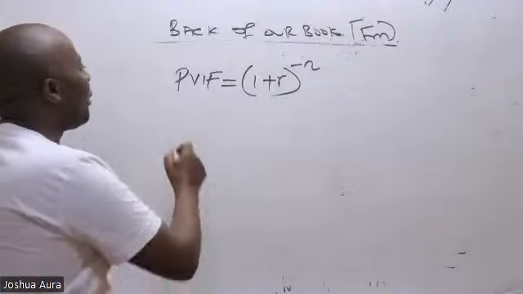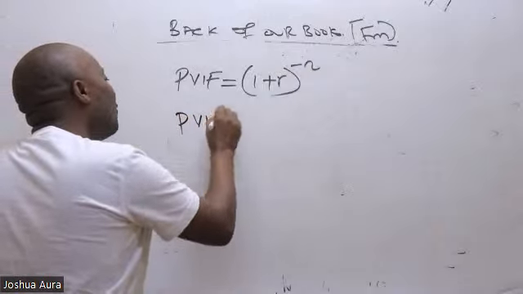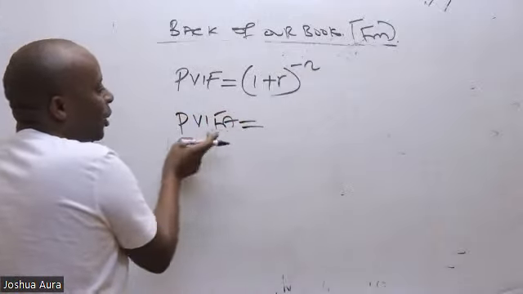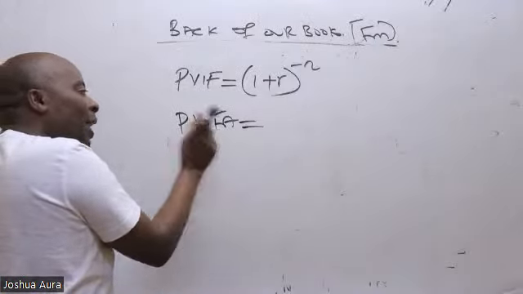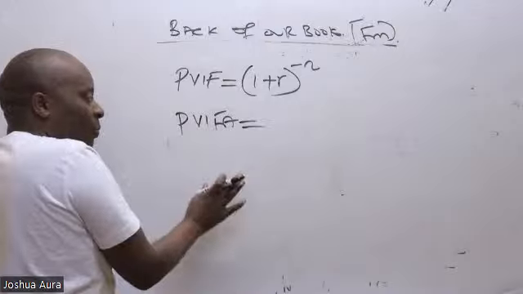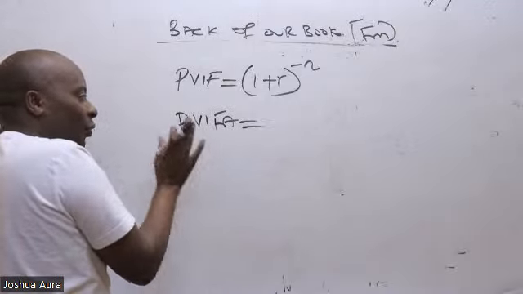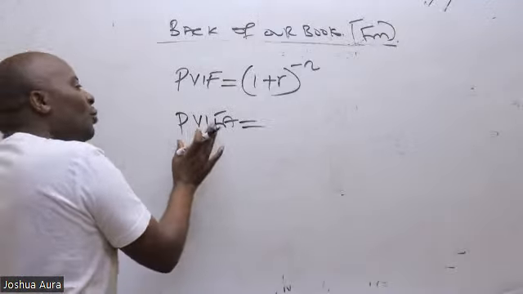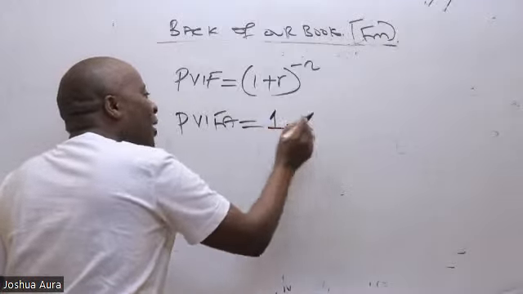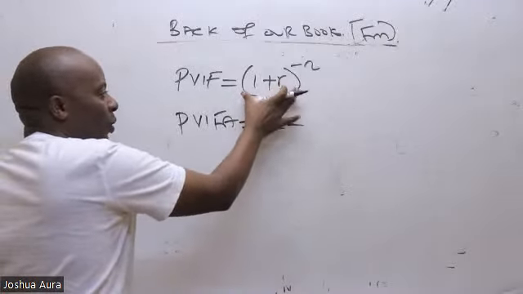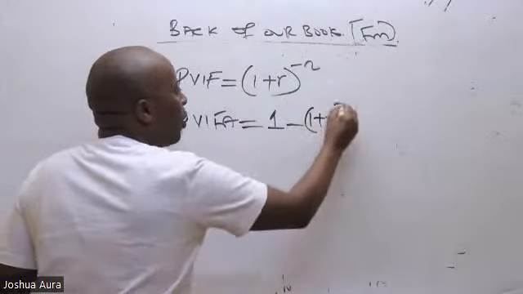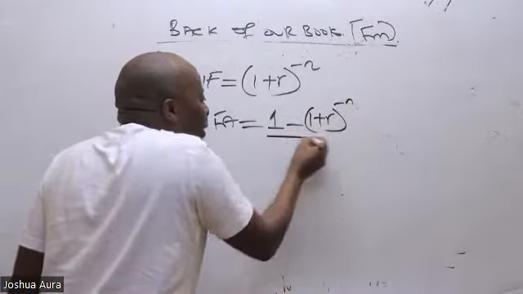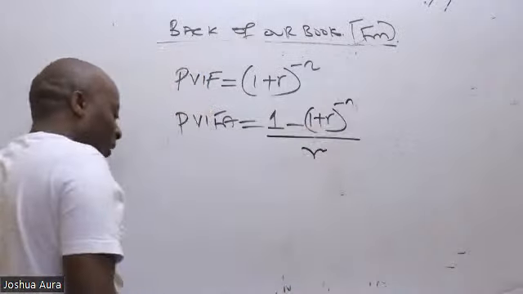And then, ladies and gentlemen, when we talk of the PVIFA formula, of course, you'll be able to read these figures. Some of these figures, you'll be reading them from tables that will be given to you, but it's also very important for you to know the formulas. Now, listen, when it comes to PVIFA, we say 1 minus this smaller formula, which is 1 plus R raised to negative N, and then you divide everything by R.